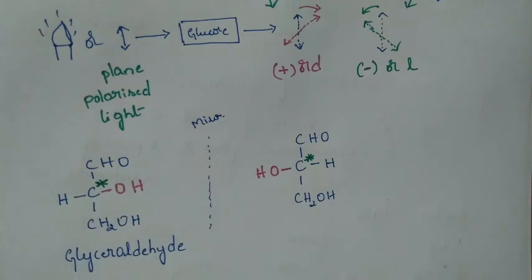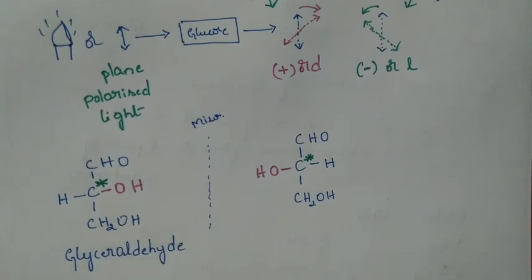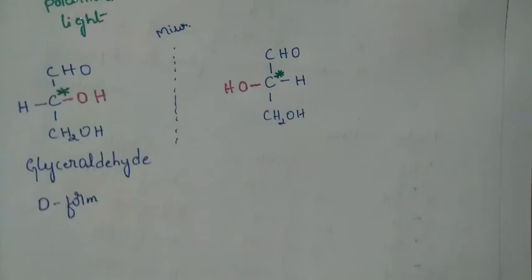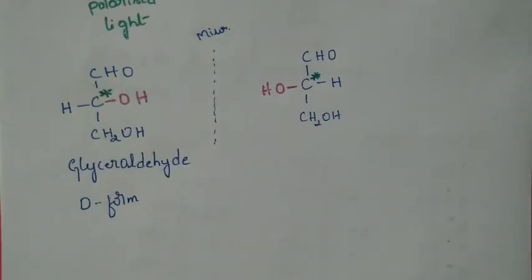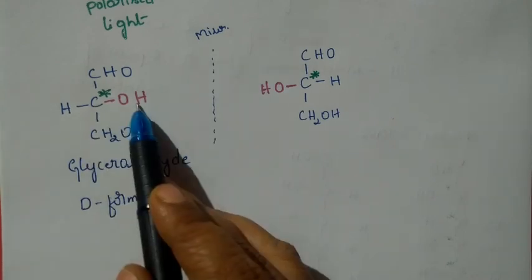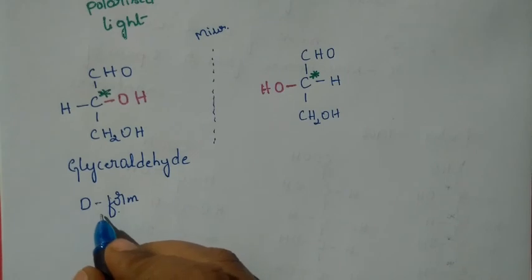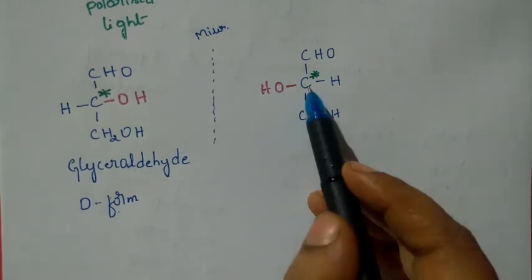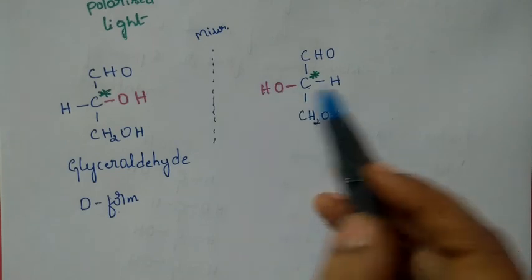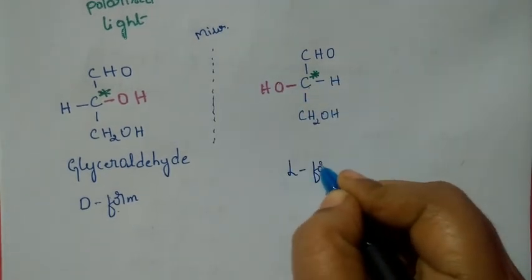So the chiral carbon containing OH on the right side is mentioned as a D form. I hope it is clear. So the chiral carbon where the OH group is on the right side is called a D form, and the OH group on the left side is called an L form.